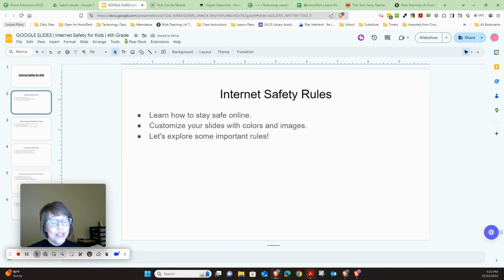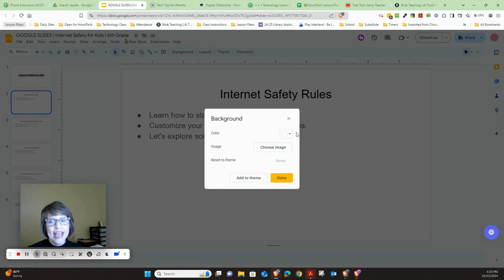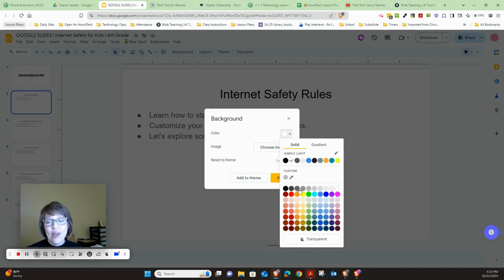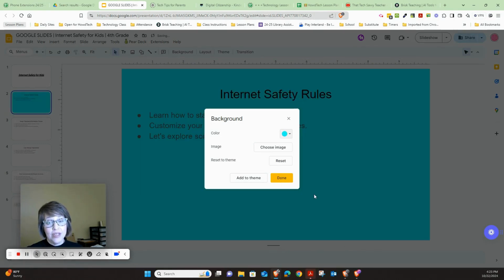Then you're going to go to each slide and you can change the fonts on each slide. You can change the color of each slide. You can even go to the background. Once the slide is selected over here, you choose background and you can change the color. When you pick a color, it doesn't matter what color, then you can press done.